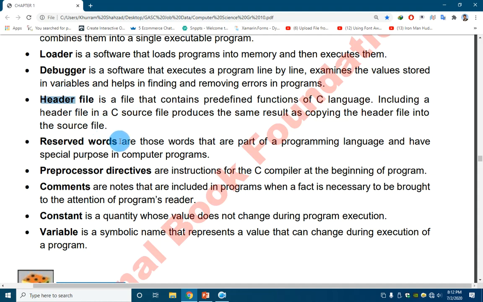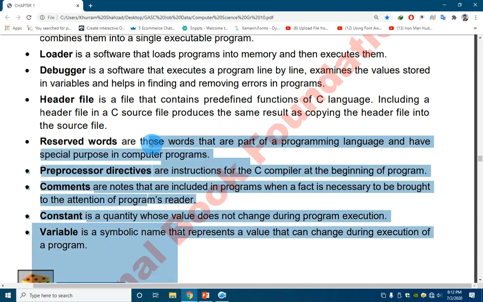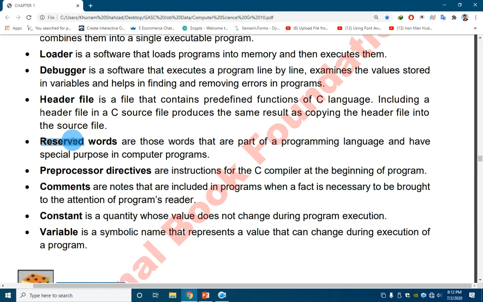Reserved words are those words that are part of a programming language and have a special purpose in the computer program. These words are reserved by the C programming language or any programming language, so we cannot use them. For example, the word main contains the definition of the main program, so we cannot use that word as our variable. Other words are if, count, cout, cin. These words we cannot use, and there is a list of such words in the chapter, so you may examine that list too.